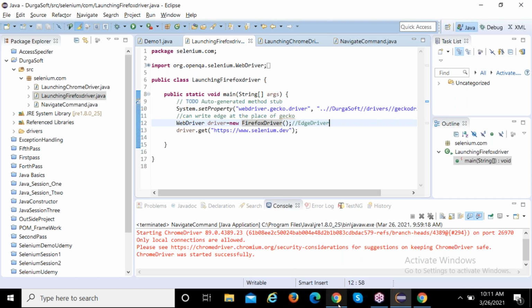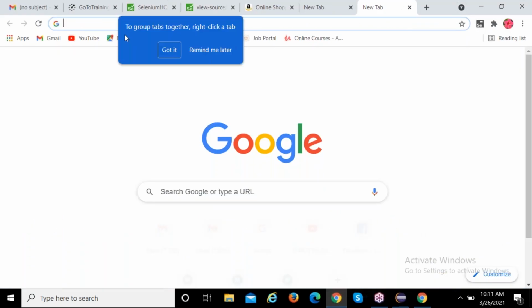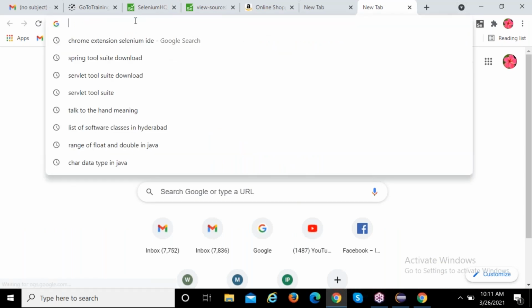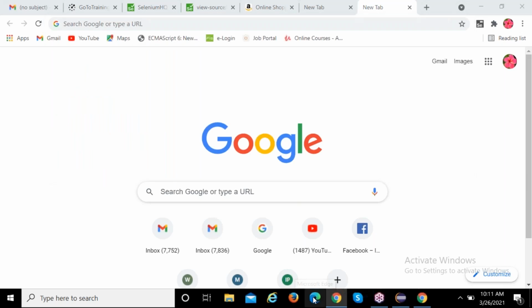You have Edge and Chrome, right? In between Firefox and Chrome. Yes, sir, I got it. Okay, no problem. Take your time and practice well, two or three times.